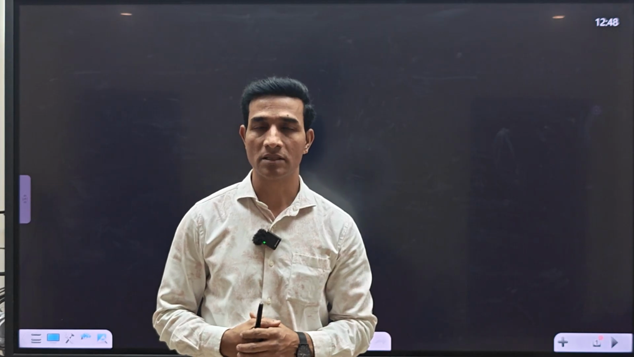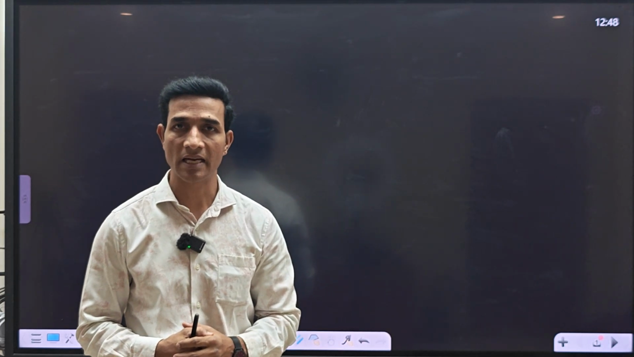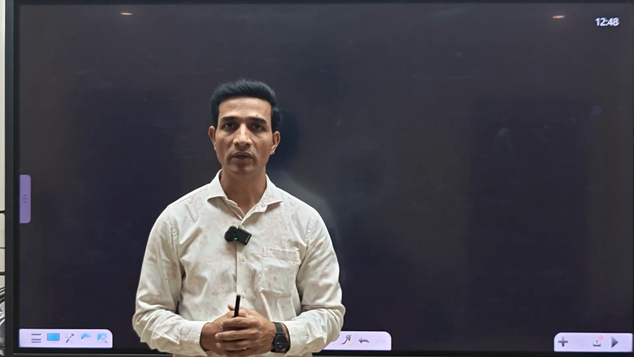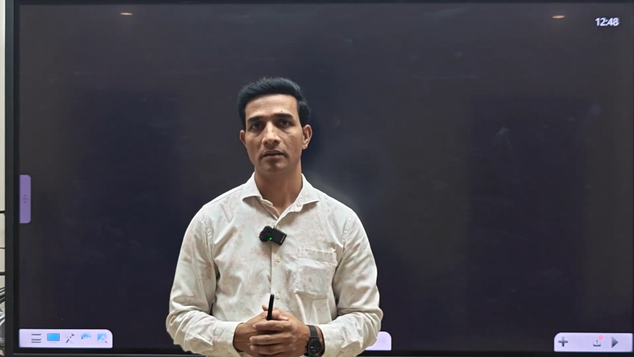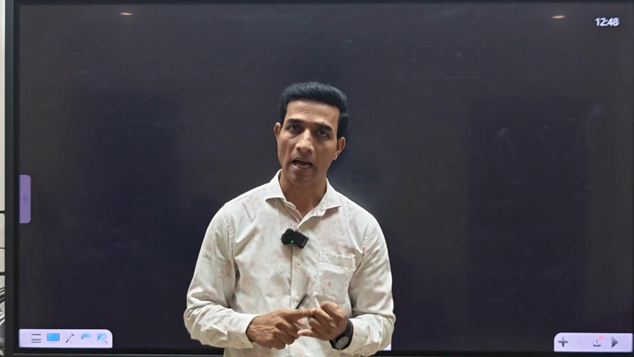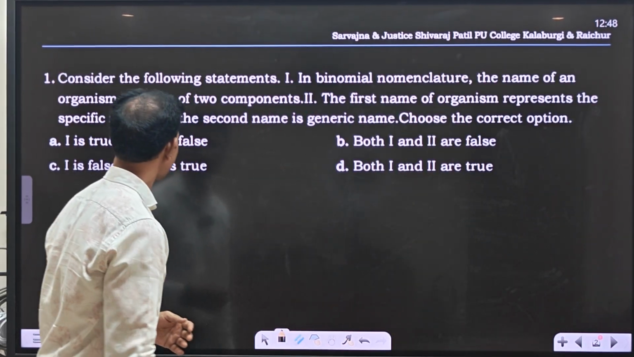So let us discuss first Unit 1, the revision questions. We have selected 10 important questions from Unit 1, Class 11: Living World, Biological Classification, Plant Kingdom and Animal Kingdom. So let us start with question number 1.